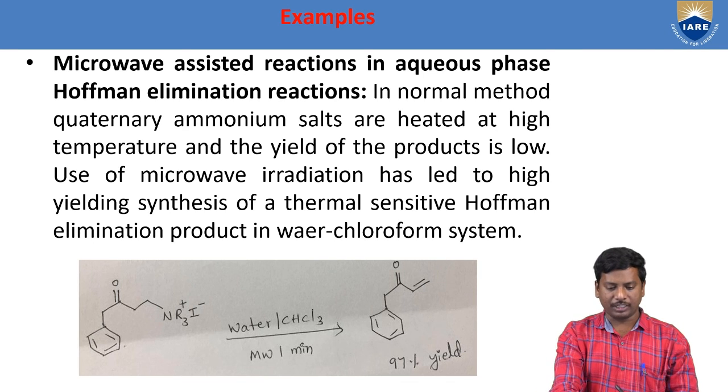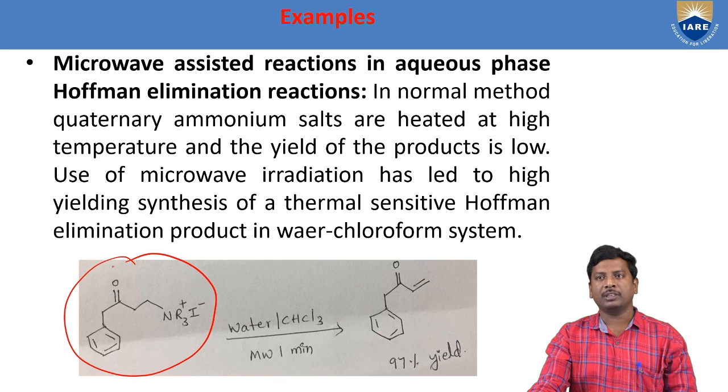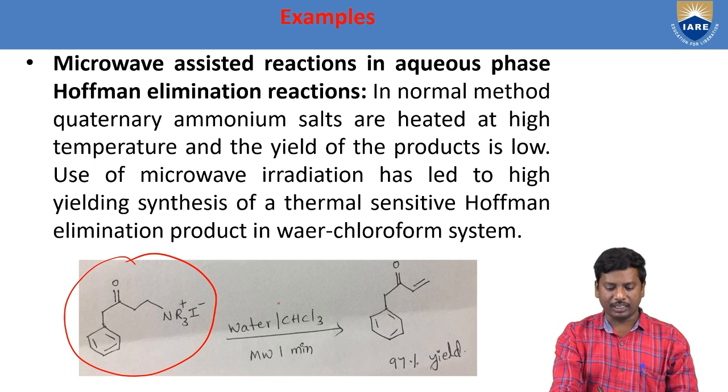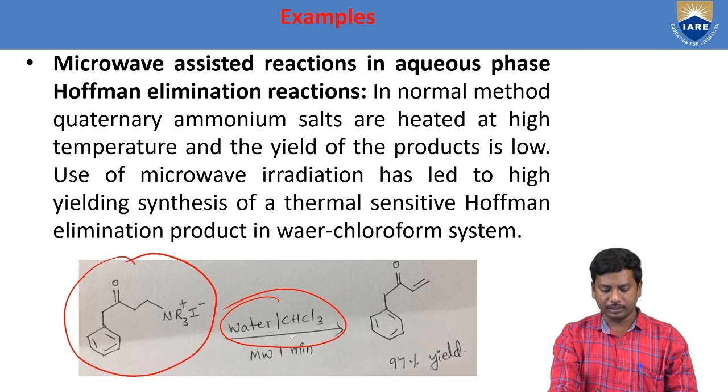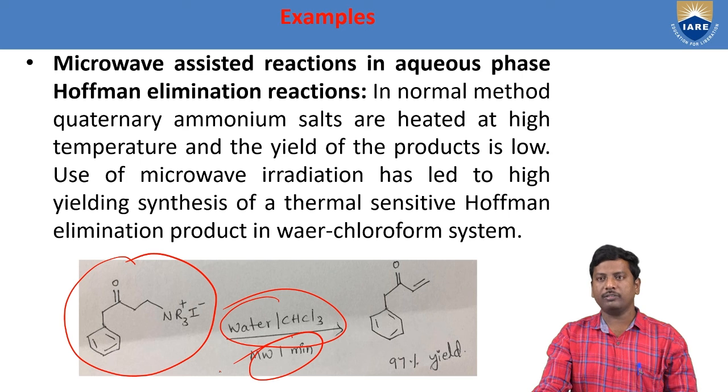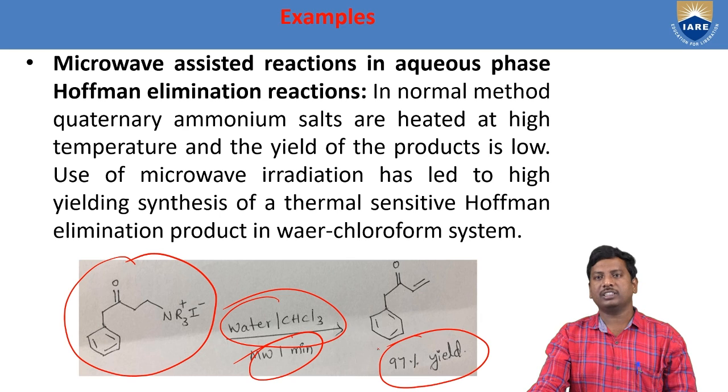Quaternary ammonium salts in the presence of water with chloroform, under microwaves for one minute, give the final product, and its yield is nearly 97 percent. So this is about the advantages of microwave assisted reactions in aqueous phase, also called Hoffman elimination reactions.